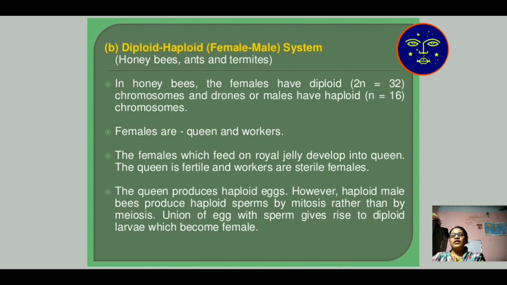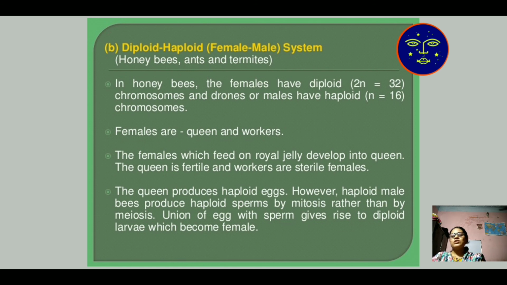Next, the diploid and haploid type of sex determination. In honeybee, the females are diploid. It is quite a different type of sex determination method. In honeybee, the females are diploid and contain 2n number of chromosomes, that is 32 chromosomes, whereas the drones, the males, are haploid and contain n equal to 16 chromosomes. Female has 32 chromosomes and male contains only 16 chromosomes. The main female is known as queen and the others are workers.